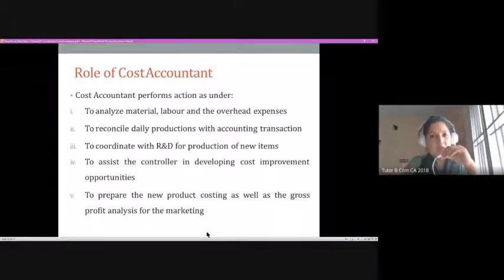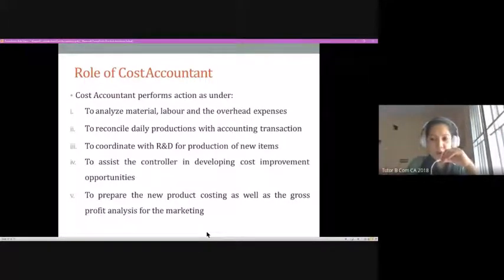So those factors also remain as one of the functions of a cost accountant: identifying the additional cost incurred in a firm due to a new production activity, a new product being included in the production activity, or the inclusion of a new service category within the organization. All that would be taken care of by the cost accounting department, and that is part of the role of a cost accountant. So these are the general functions performed by a cost accountant.